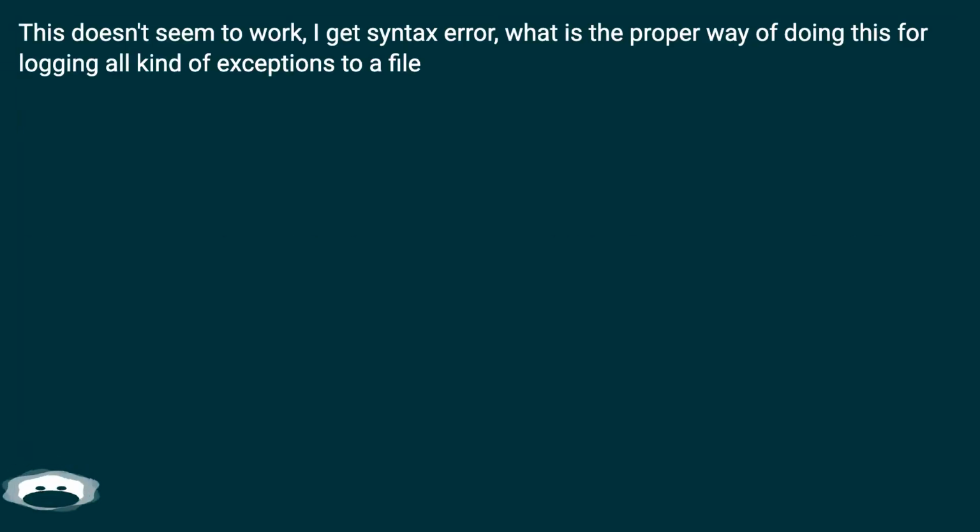This doesn't seem to work. I get a syntax error. What is the proper way of doing this for logging all kinds of exceptions to a file?